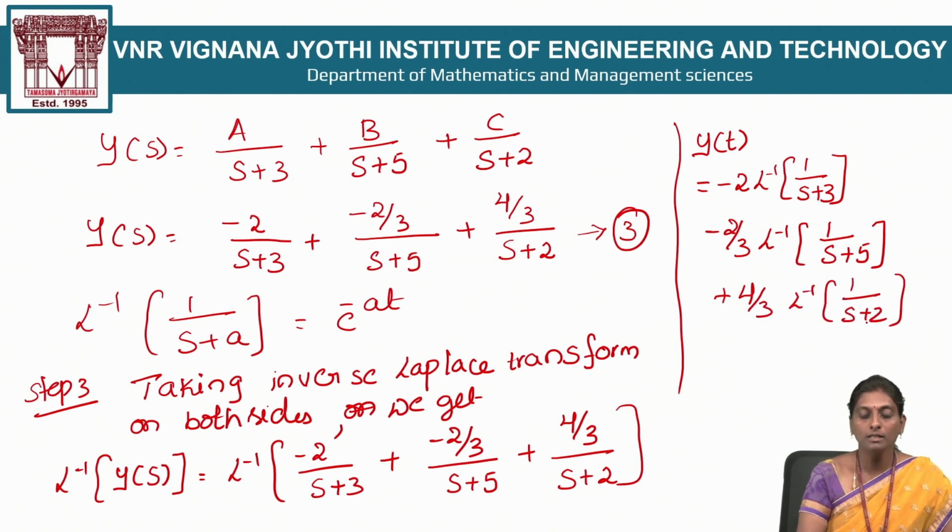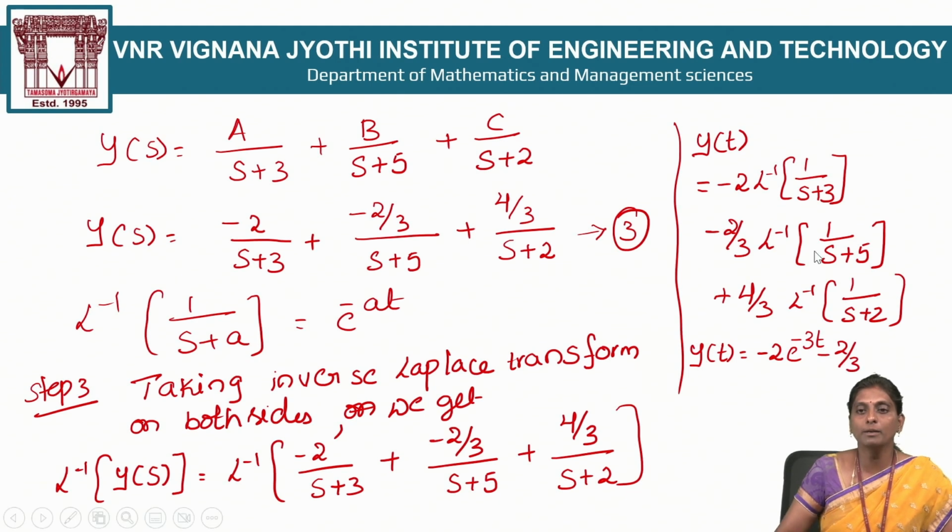I continue here, y of t. So finally we get y of t is equal to minus 2 times of, what is L inverse of 1 by s plus 3? E power minus 3t. Minus 2 by 3 times of, what is L inverse of 1 by s plus 5? Apply this formula, in the place of a you have 5. So e power minus 5t.